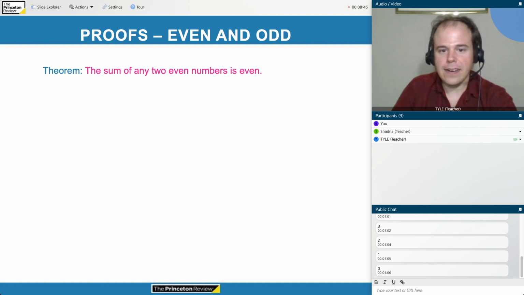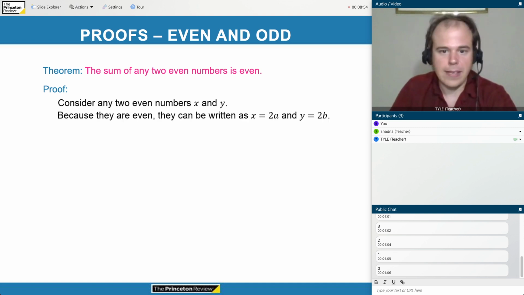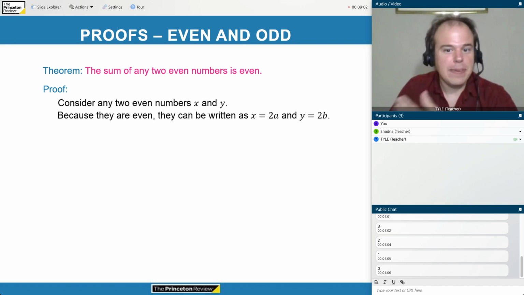Okay, consider any two even numbers, x and y. So far, I'm just labeling the numbers in the problem, which is a good way to start. Often the first step in a proof is just to label what's going on so that we're able to make precise arguments about those quantities. Because x and y are even, we can write them as x equals 2 times a for some integer a, and y equals 2 times b for some integer b.